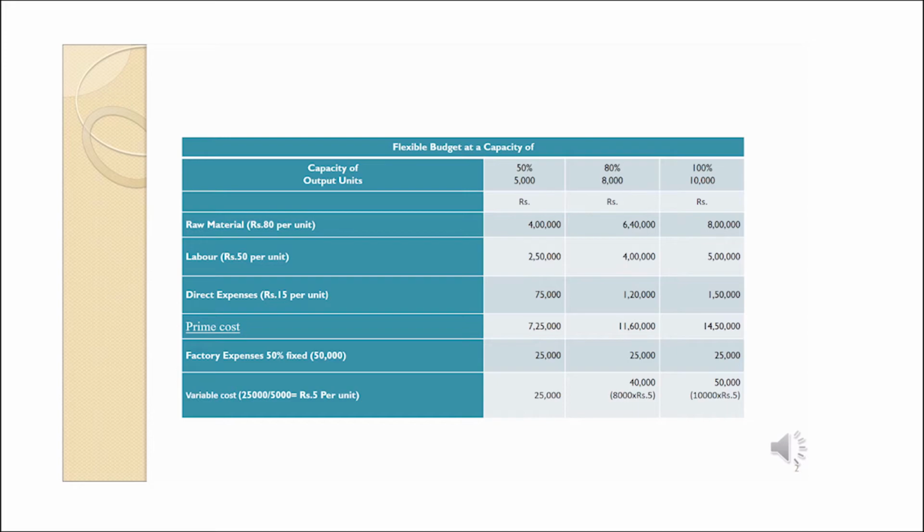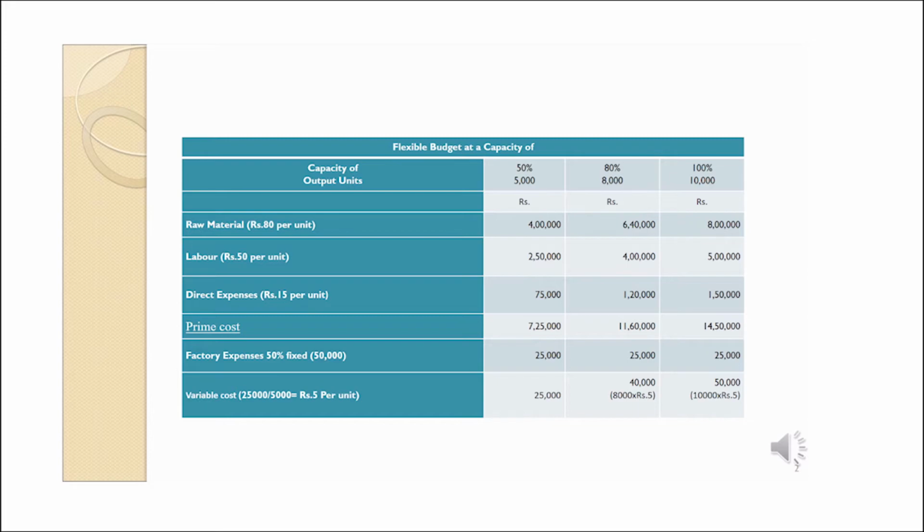Okay. So here the total amount given is 50,000. Out of 50,000, 50% is considered as fixed cost and the remaining 50% is considered as variable cost. So 25,000 is a fixed cost that is applicable for all capacity levels.